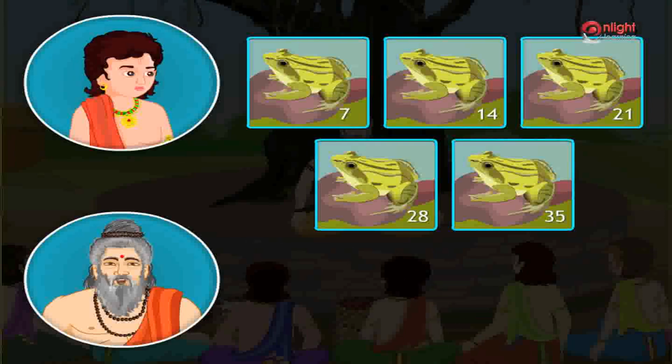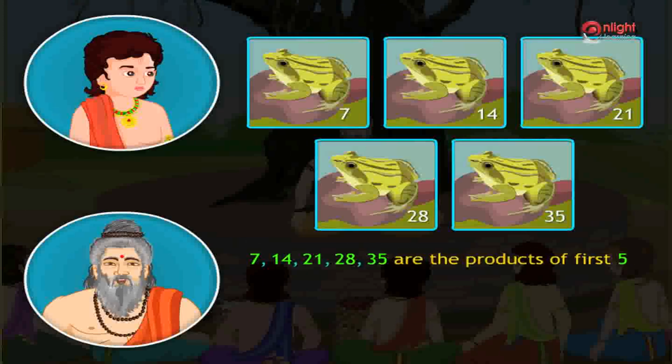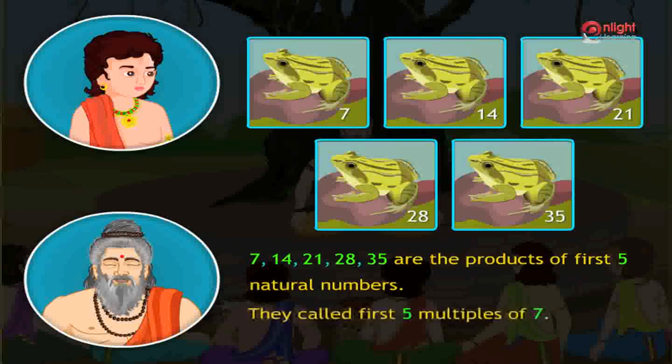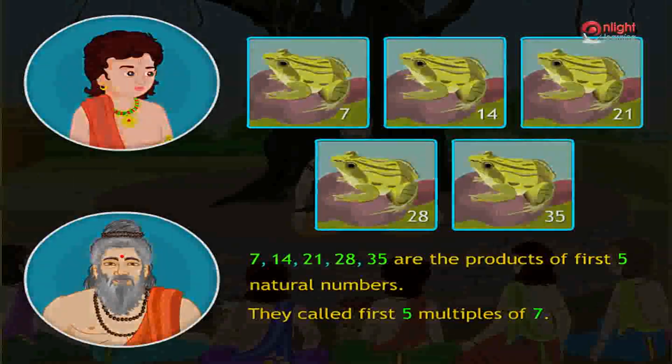Good. Since the multiples 7, 14, 21, 28, 35 are the products of the first 5 natural numbers, they are called the first 5 multiples of 7.